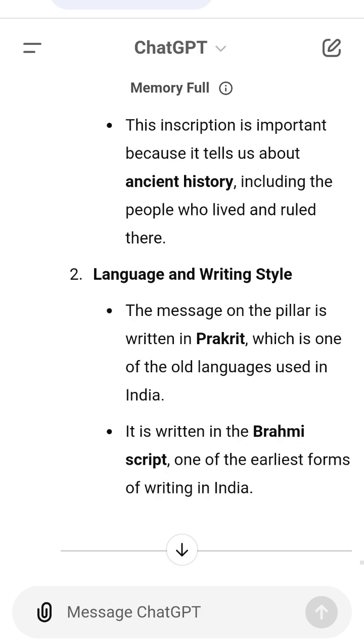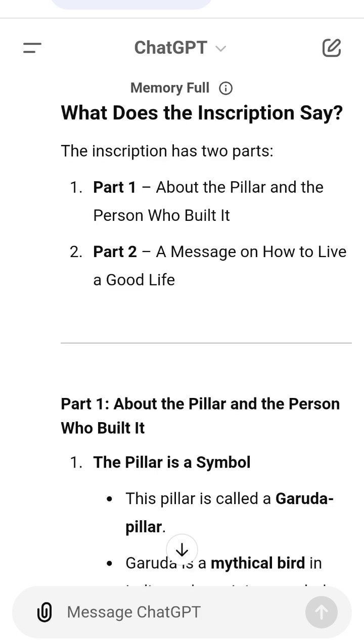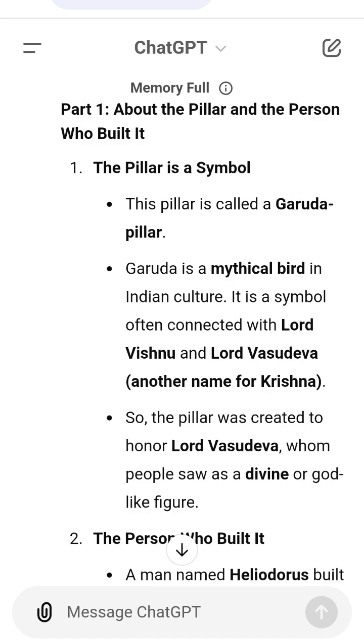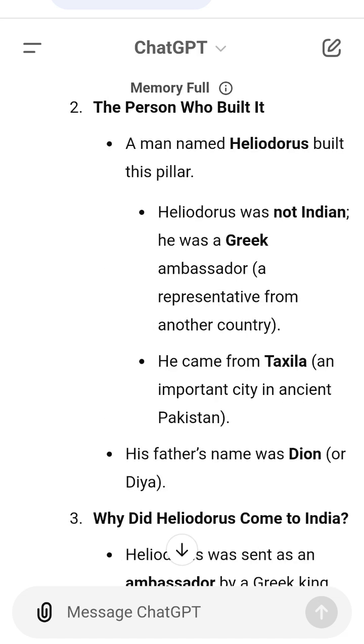2. Diplomatic gift. Think of how countries today send ambassadors to build friendships with other countries. Sometimes they bring gifts or build something special in that country. Heliodorus was like an ambassador. He showed respect by building this pillar and by honoring Vasudeva, Krishna.